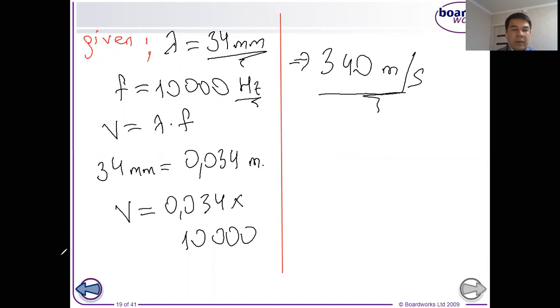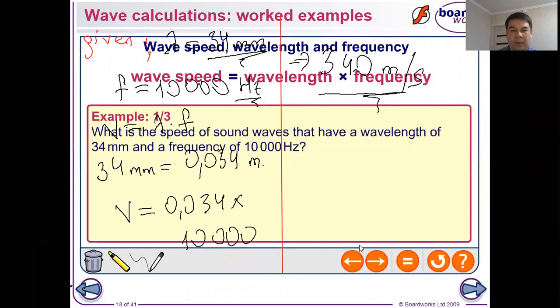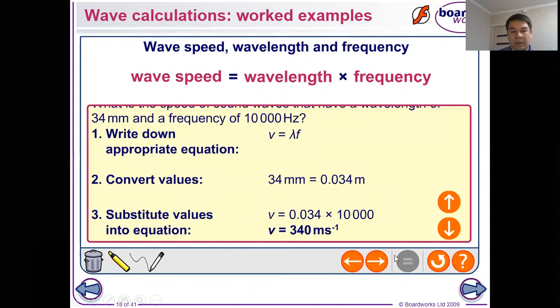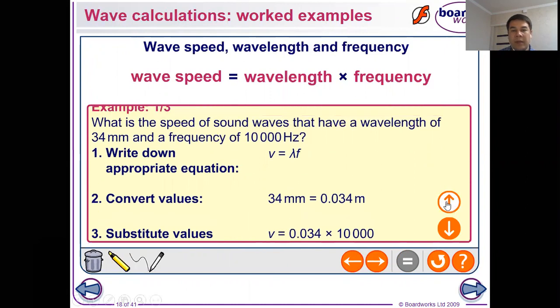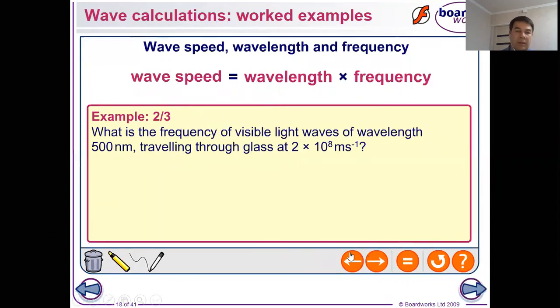So let's go back to our question. Sorry, let me clear all the drawings. So let's see together the solution. Yeah, here we have the result, 340 meter per second. So the solution which we made is okay. We have some more questions, dear students. Let's look at the second question.